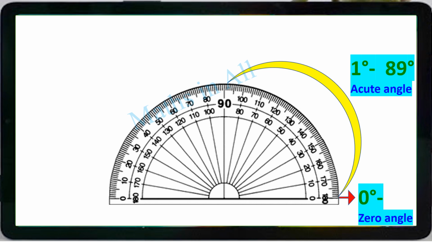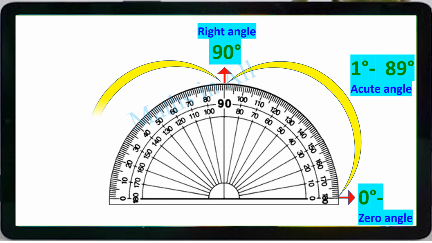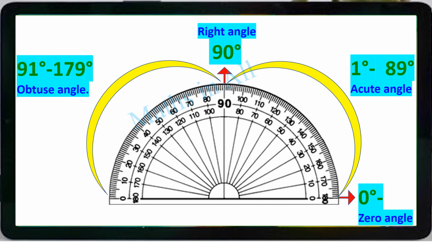Clear? Then what about 90? 90 is a right angle. Clear ma? Fine. Then from 91 to 179, not 180, 179 is called obtuse angle.